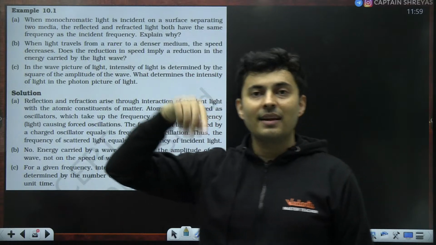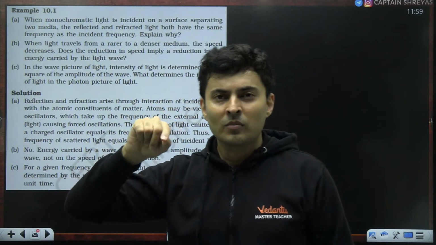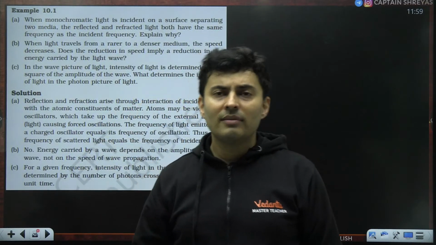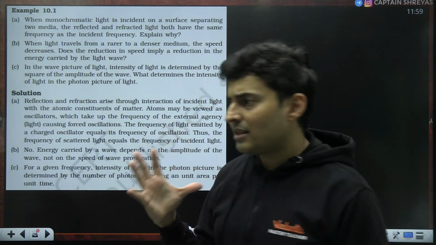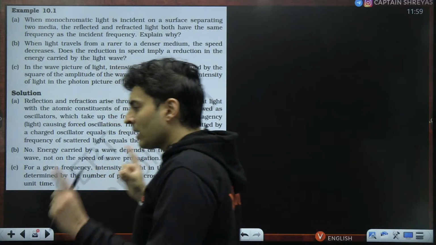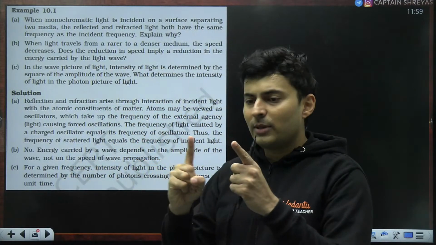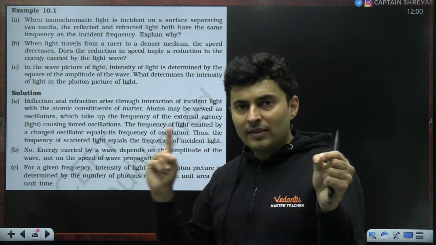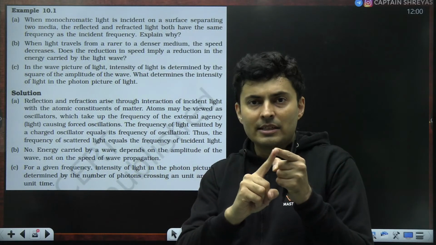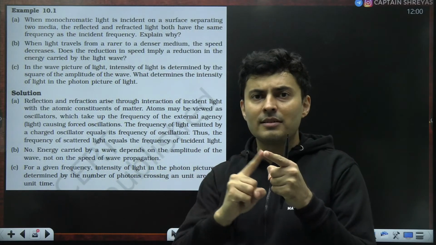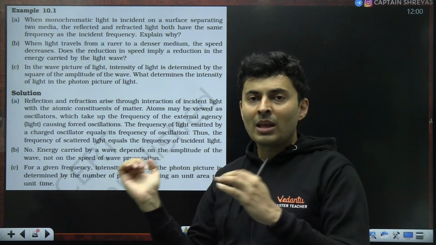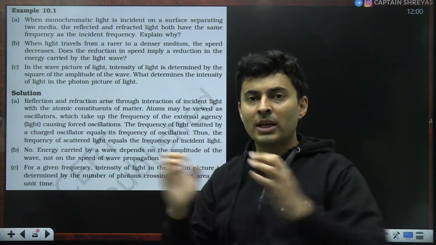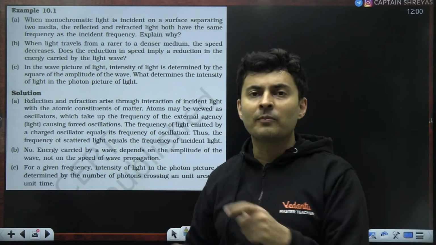Because frequency is the rate at which the disturbance occurs. It has got nothing to do with the medium's characteristics, whether it is a reflector, a lens, or a prism. If the disturbance reaches here, and then after some time reaches here, and after some time reaches here, that defines the frequency of the wave. How frequent are the crests moving? How frequent are the troughs moving?